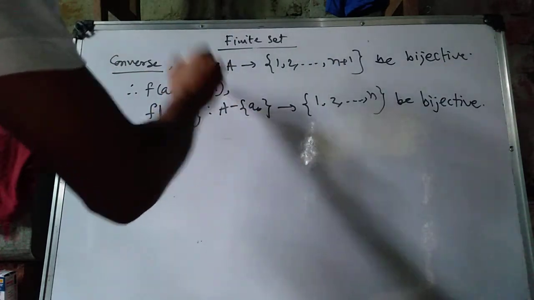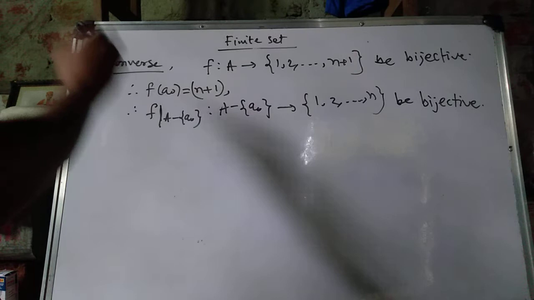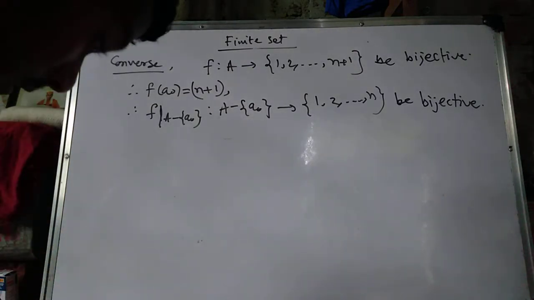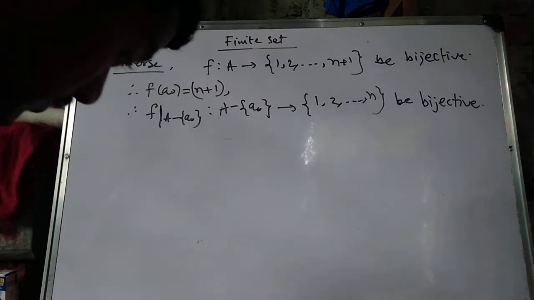If f(a0) is n plus 1, then the other one is also bijective. This is the restricted function.